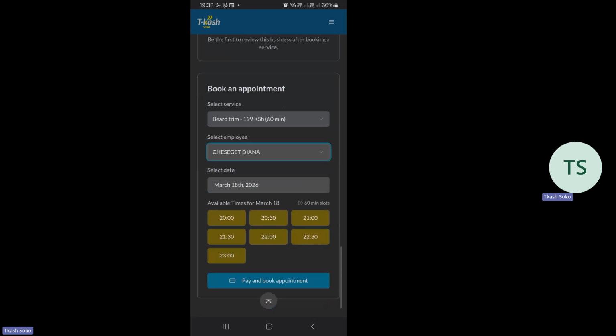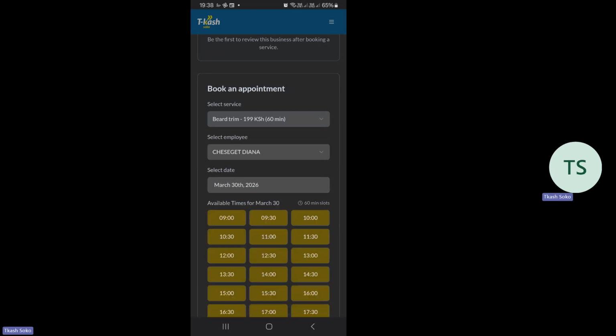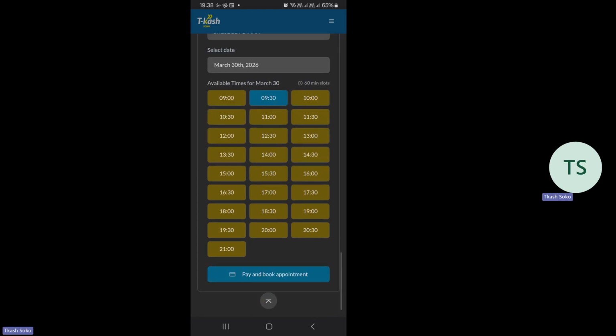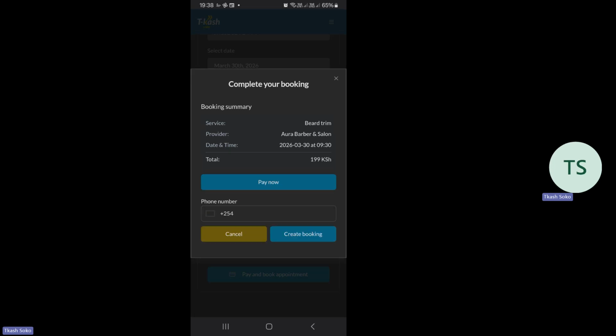And then I'll search the date. I will enter the date that I want that done. 18th we had booked. We can see whether we can book for another day. Say on a day like 30th of March, and then at what time? Maybe at 9:30 a.m. in the morning, and then pay and book appointment. So once I press the pay and book appointment, it will be asking me, do I want to pay now? Do I want to pay on site? And because I literally don't want to pay, I just say pay on site.